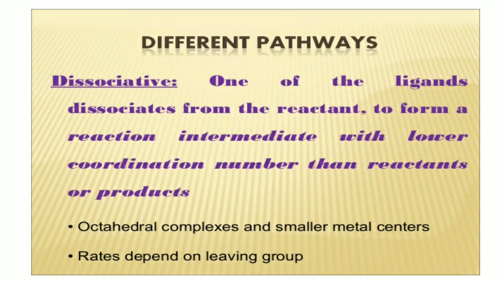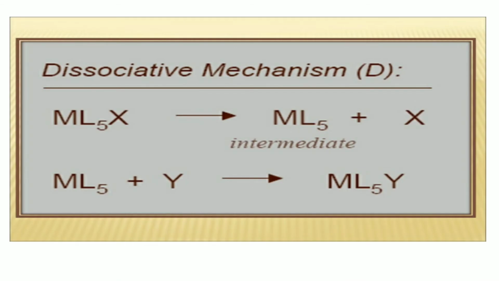First is the dissociative mechanism. What is dissociative? One of the ligands dissociates from the reactant to form a reaction intermediate with a lower coordination number than the reactant or the product. This is typical of octahedral complexes and smaller metal centers. Let us understand this concept by taking an example. In this dissociative type of mechanism, this is our reactant, ML5X.